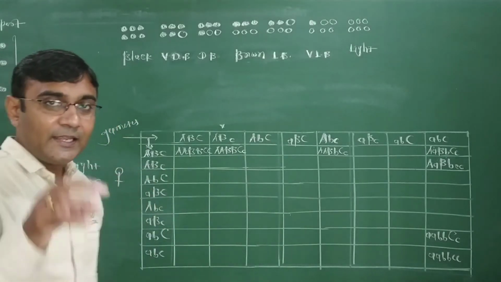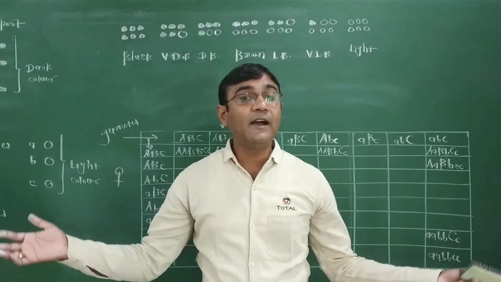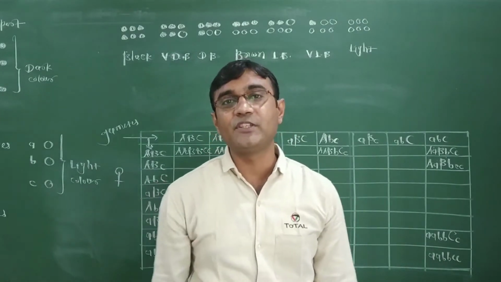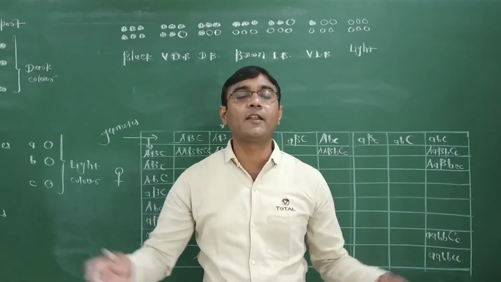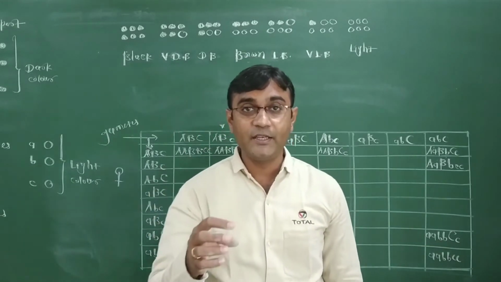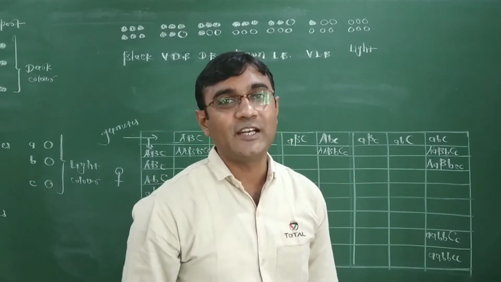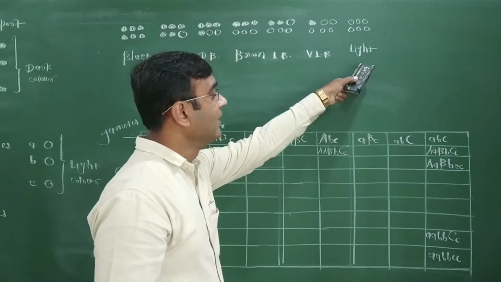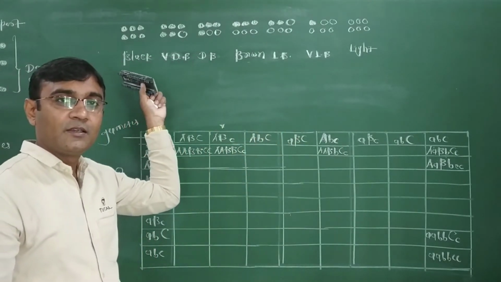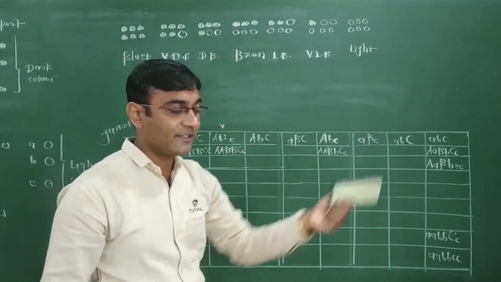So here in polygenetic inheritance, the expression of phenotypes depends on the individual contribution of genes. Individual contribution of a gene gives rise to the particular phenotype in polygenetic inheritance. See this side, capital genes increase, so darkness increases. Small letter genes increase, so lightness increases.